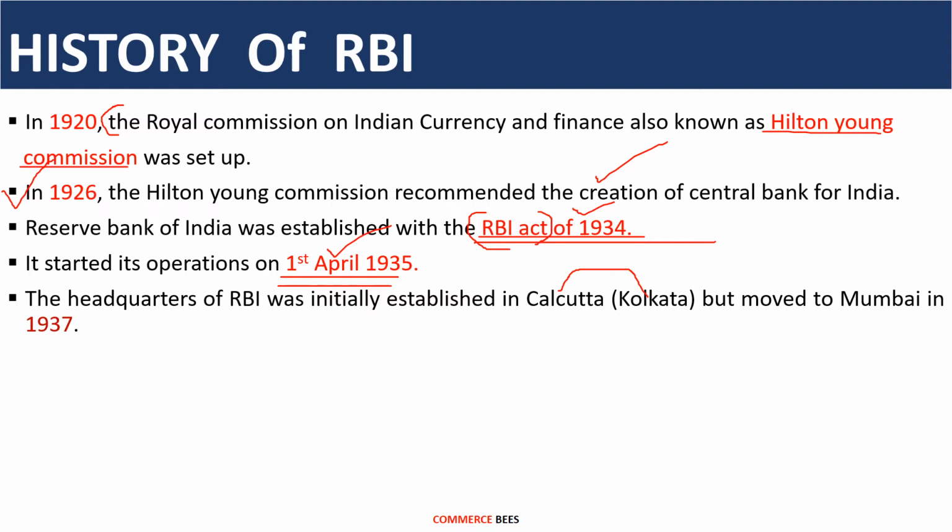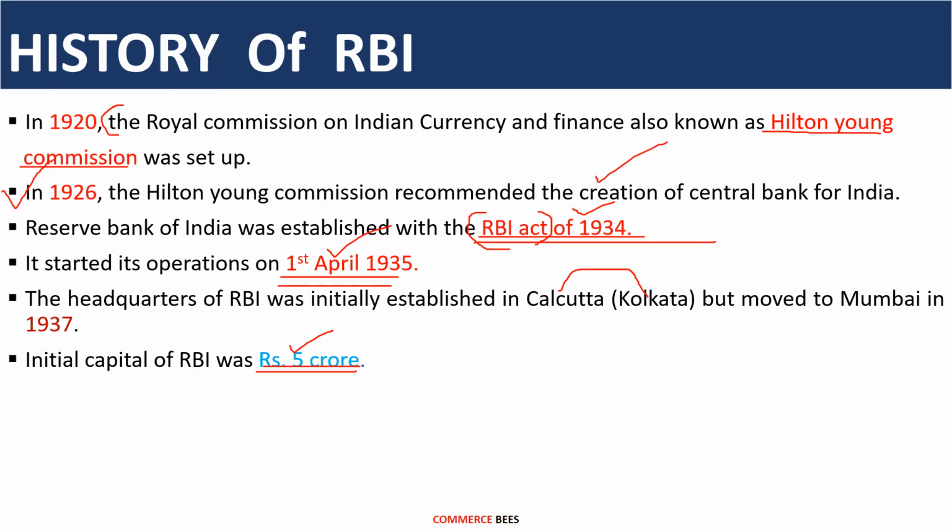The headquarters of RBI presently is situated in Mumbai, and the initial capital of RBI was rupees 5 crores. So as it was established as a private bank, the initial capital of RBI was rupees 5 crore. This is an important question because most of the time this question was asked: what was the initial capital of RBI?